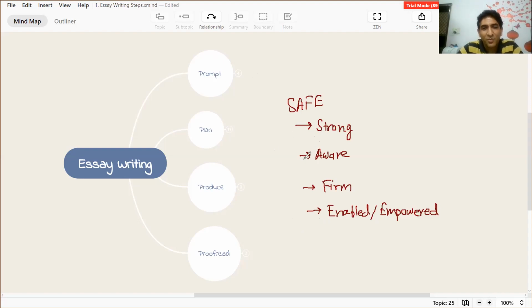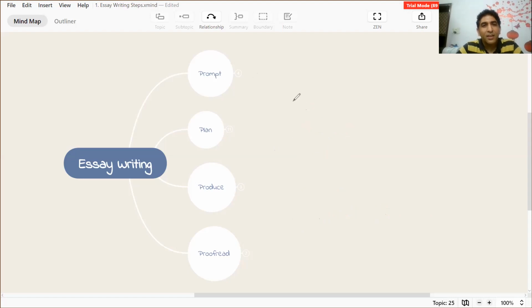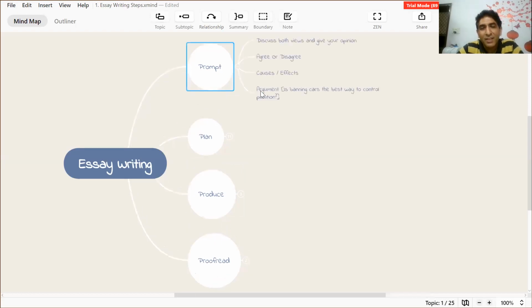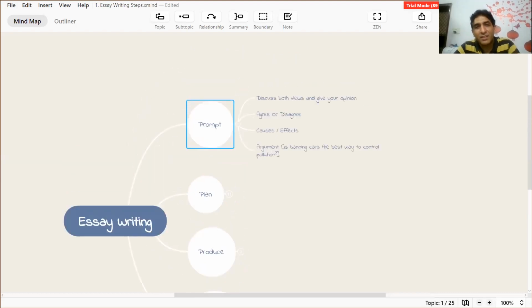So let us try to implement this formula in writing the essay. In IELTS, you are going to get an essay and a graph or a letter that you are supposed to write. And you can follow some steps. The steps can be described as prompt, plan, produce, and proofread. Prompt is understanding the question very clearly. Like, what kind of question is this?